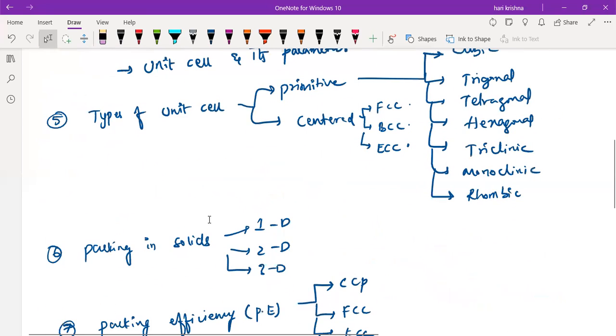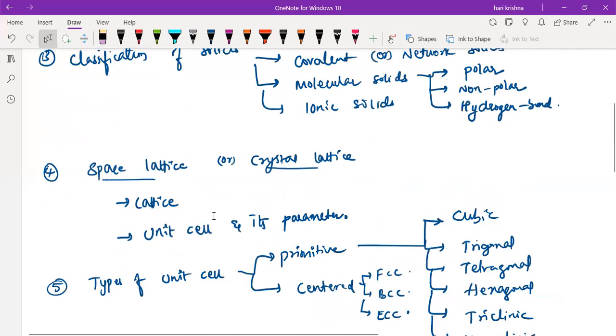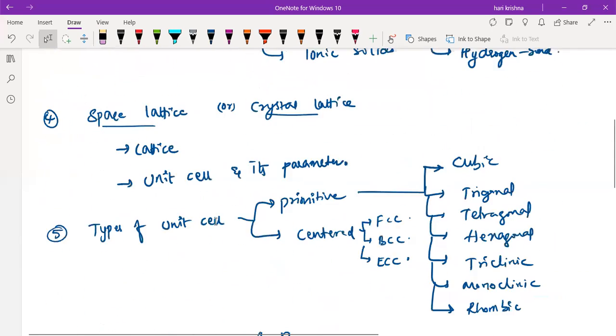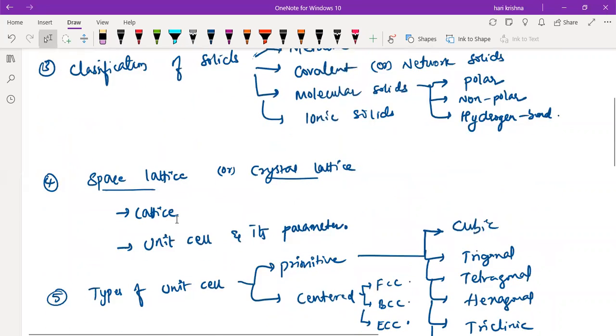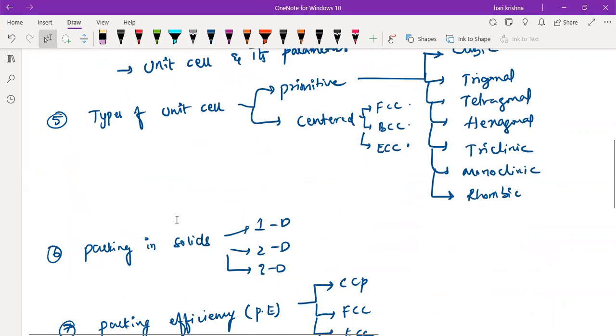Okay, sorry. We didn't discuss about the density, right? In between, the density of the solids also. Not after the classification. So before this packing efficiency, we'll discuss the density formula also. Any one of you tell me what is the density formula? What is the density formula?